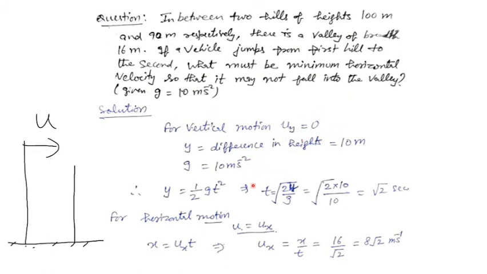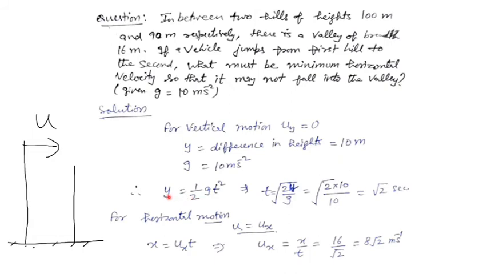A particle is thrown, or the body or the vehicle is to go with some horizontal velocity, they are asking. The difference in the heights is 10 meter, that is your y vertical distance. Small g is given in the question, 10 meter per second square, so I will take it. So I can write from the second equation of motion the time which it will take to cover this much